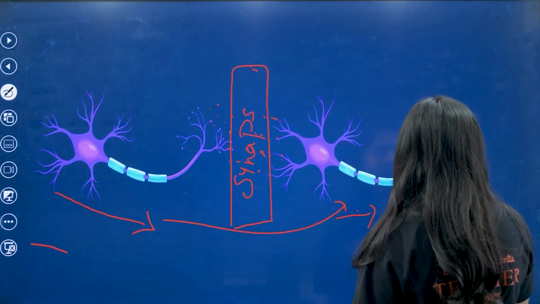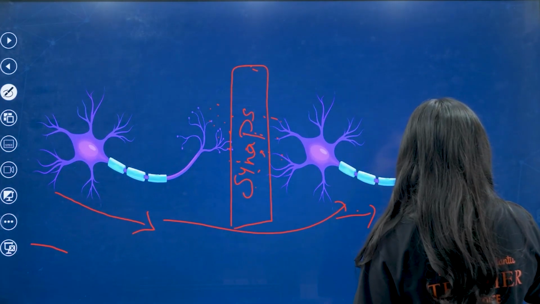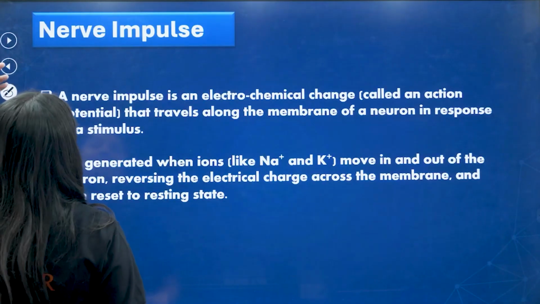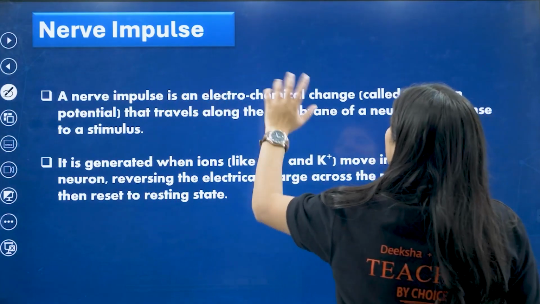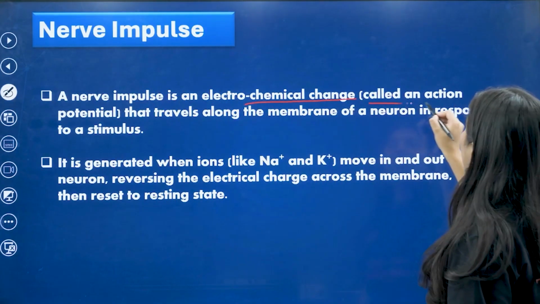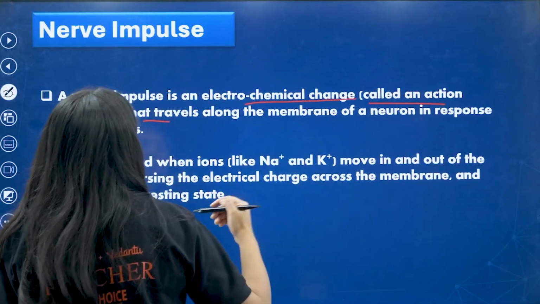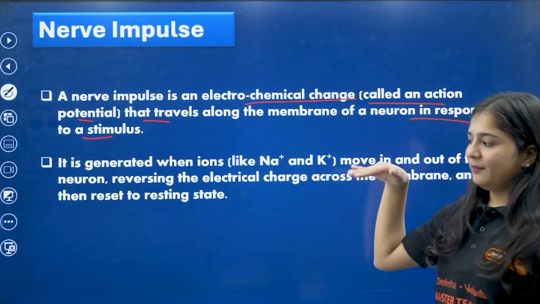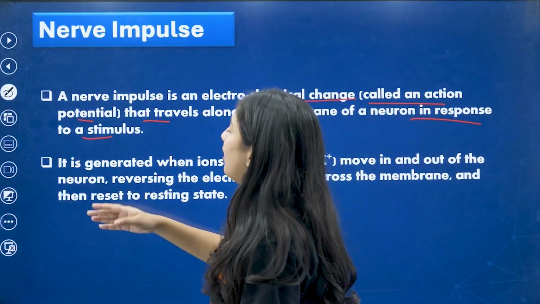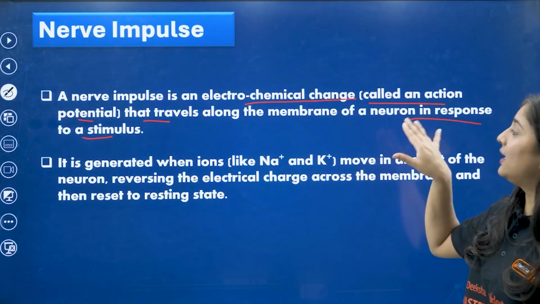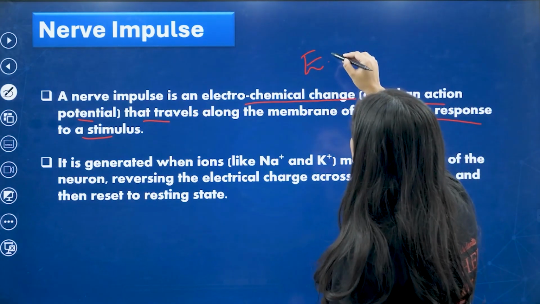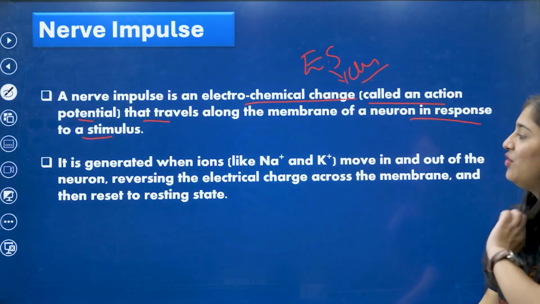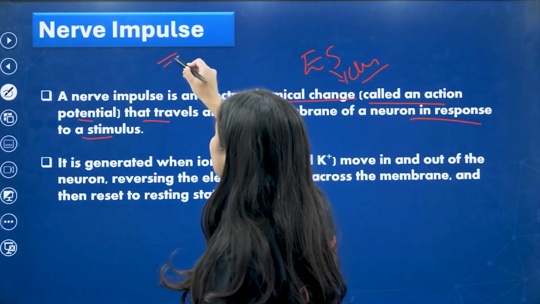A nerve impulse is an electrical-chemical change called an action potential, which travels along the membrane of the neuron in response to the stimulus. It is the wave across the neuron which changes into electrical and chemical. That wave, that impulse which is changing, we call a nerve impulse.